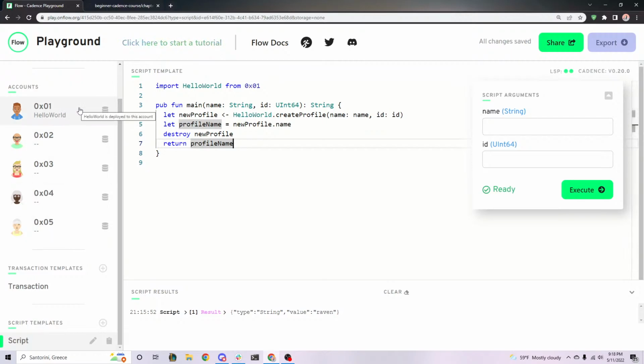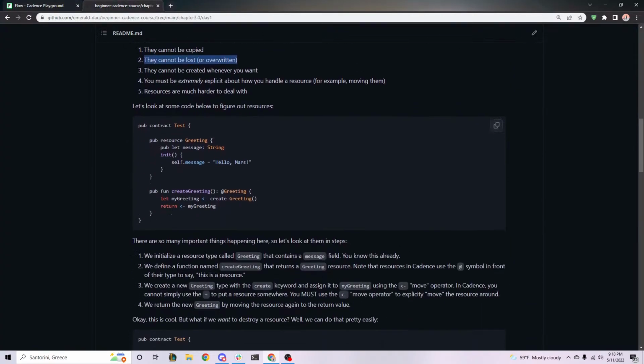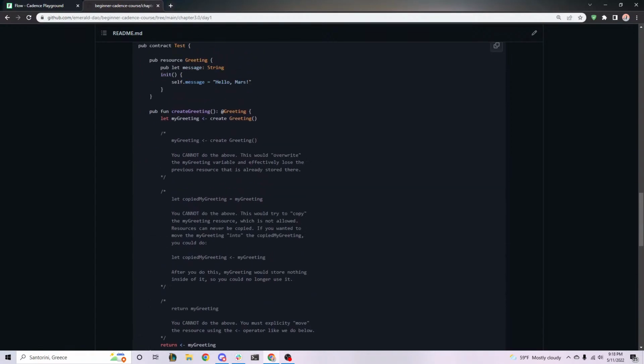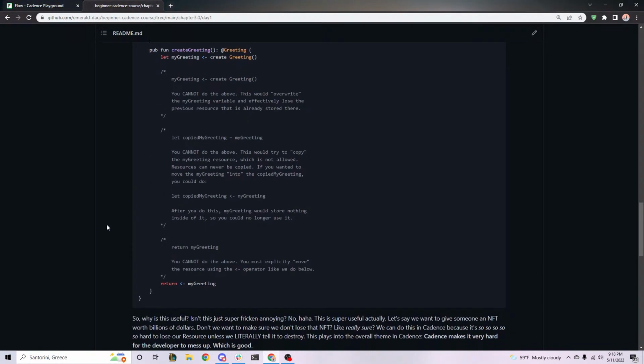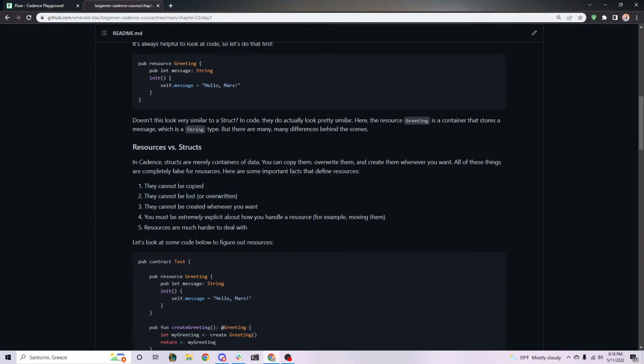Good question. All right, so this, I believe, covers this day. And one other thing I didn't mention is this one here: they cannot be copied. So what do I mean by they cannot be copied?